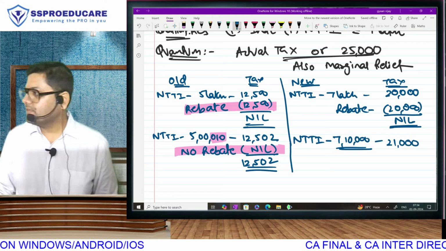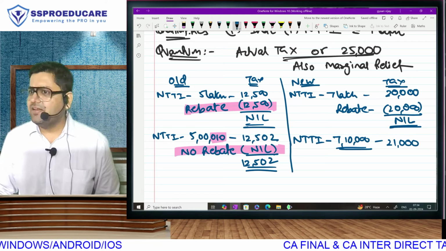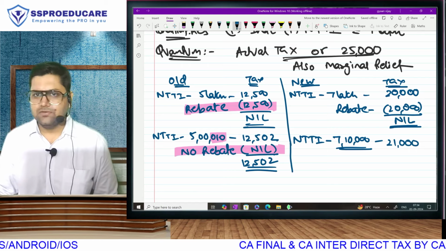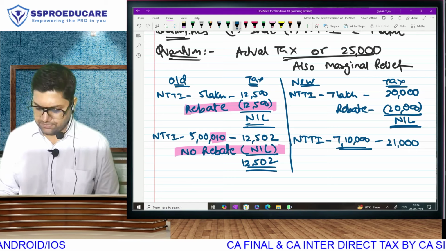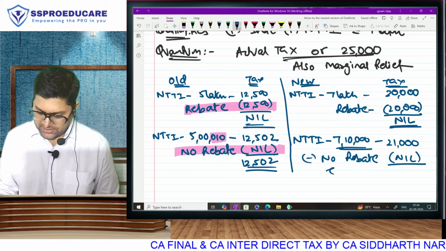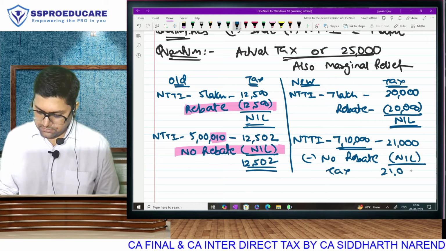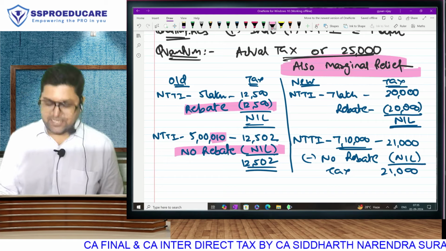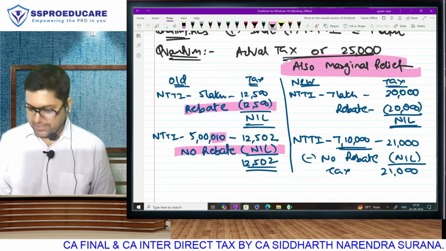21,000. On 7 lakh, the tax is 20, and 10,000 at 10%, so 1,000. 21,000. Sir, why no rebate here? Because income has exceeded. Correct? But here comes the concept. Auntie says in the new regime I will give you marginal relief.